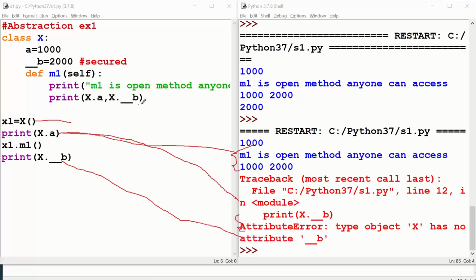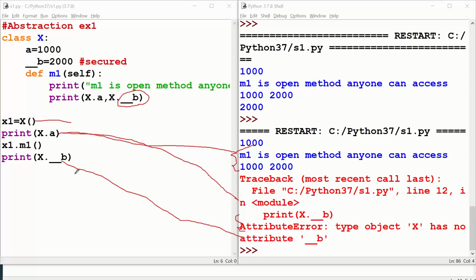In the sense, in the class this is working. Whenever I write underscore underscore before any variable name, it is secured, is what I'm saying. Secured means in the class it is accessible, but outside of class it is not going to be shown.